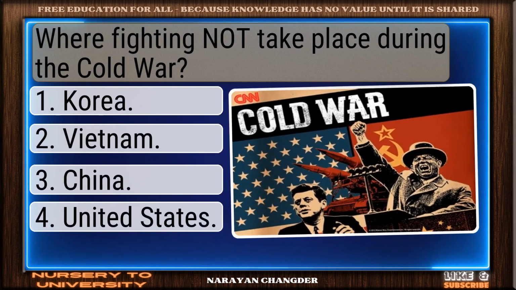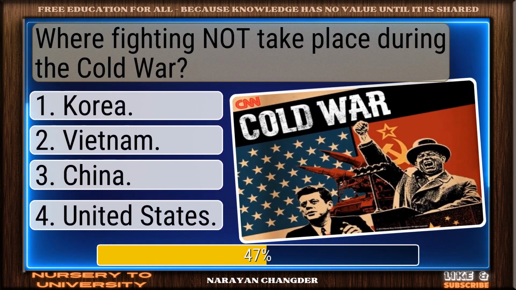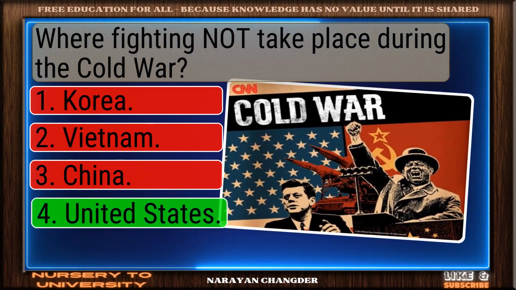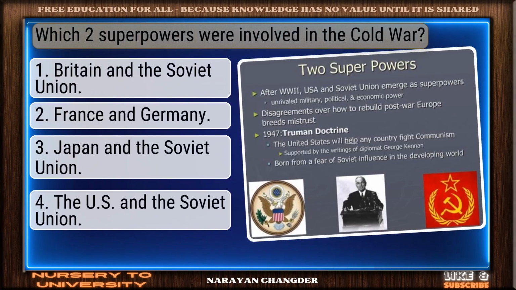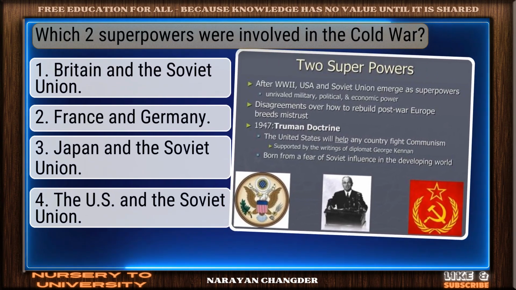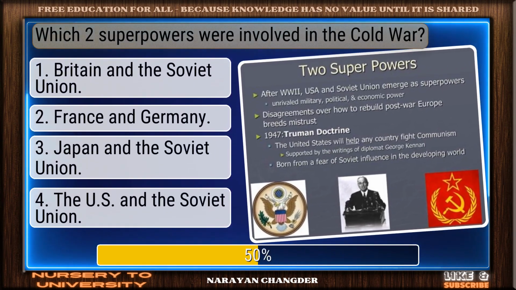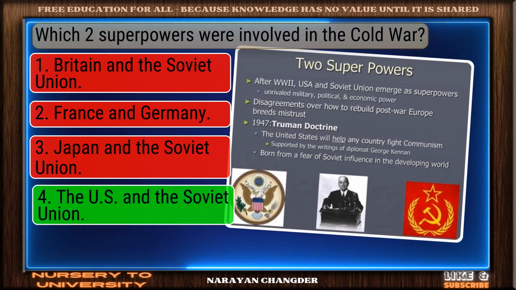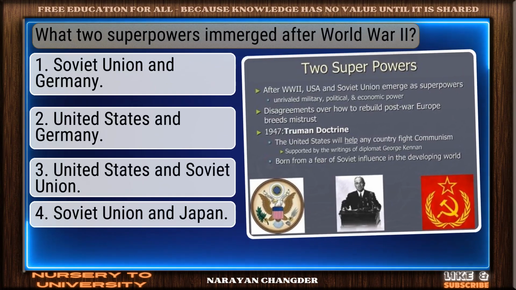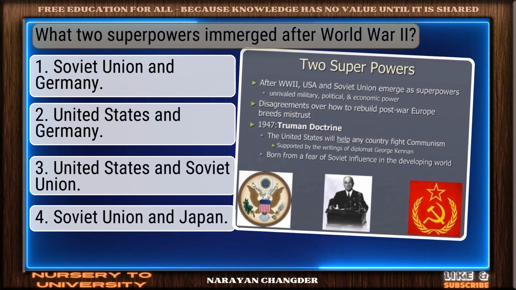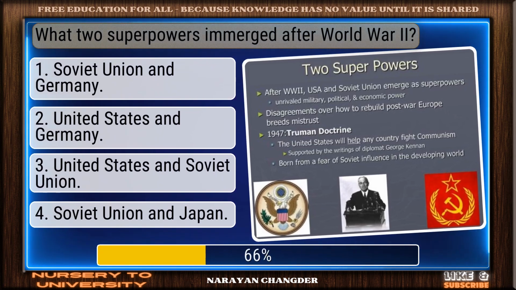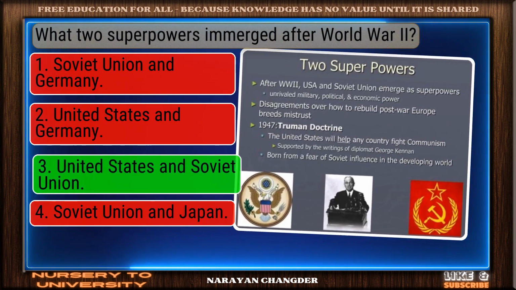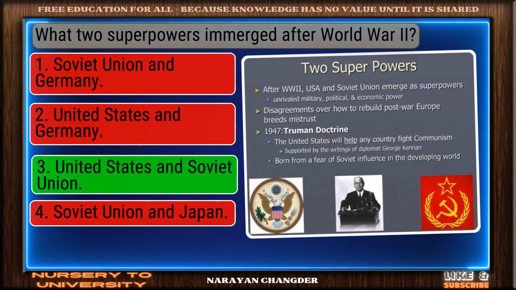Where did fighting not take place during the Cold War? Correct response. United States is the most accurate answer. Which two superpowers were involved in the Cold War? Right choice. The US and the Soviet Union is the best answer. What two superpowers emerged after World War II? Exactly. United States and Soviet Union makes sense, and it is the right choice.